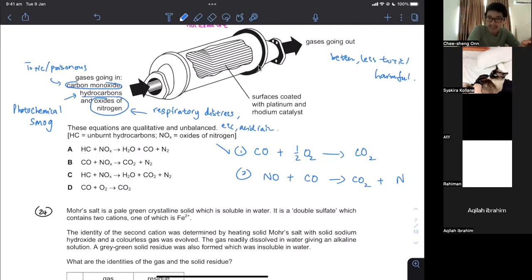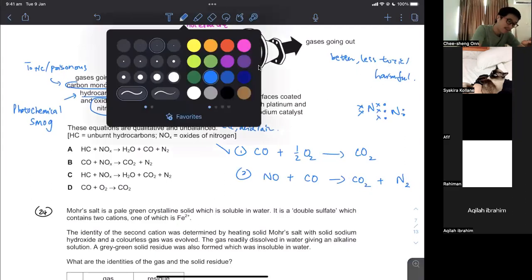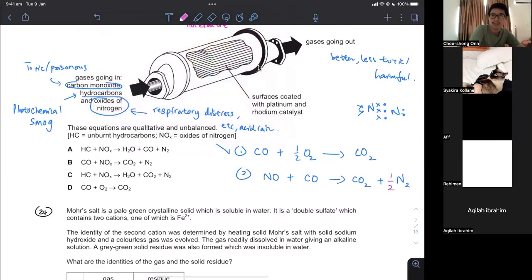That is not correct. Nitrogen does not exist as a nitrogen atom. As even an O-level student would know, it exists as a diatomic molecule, N2. And do not ever write equations which are not balanced. If you write even one equation which is not balanced, you lose the marks. As simple as that. Could be a very simple equation, you lose 1 mark straight away if your equation is not balanced.